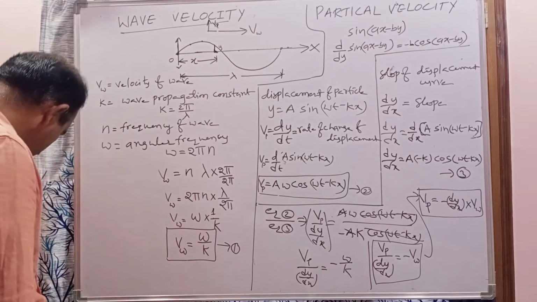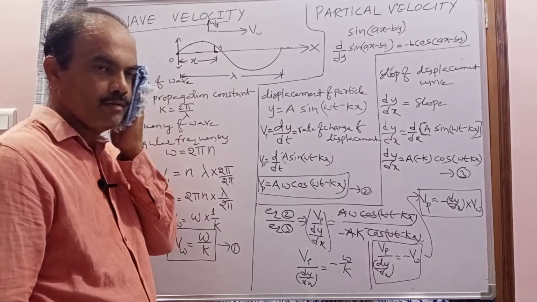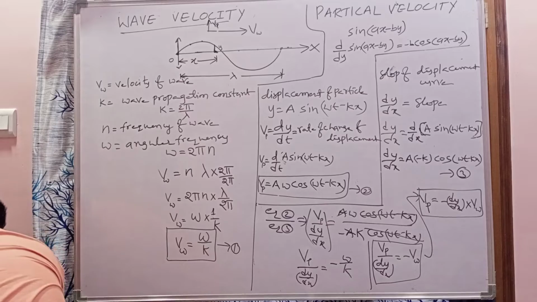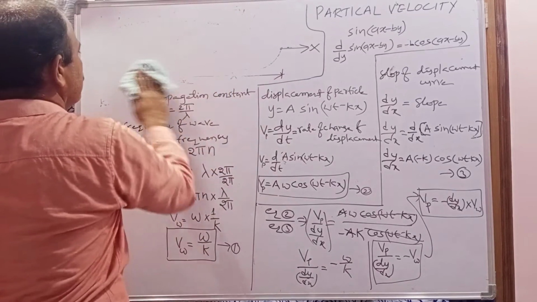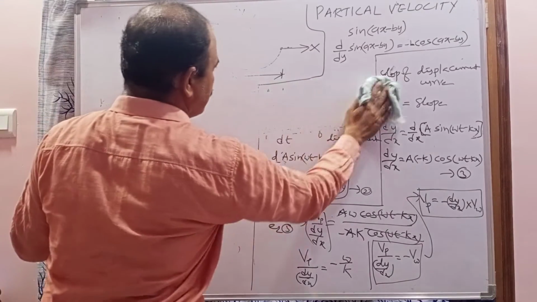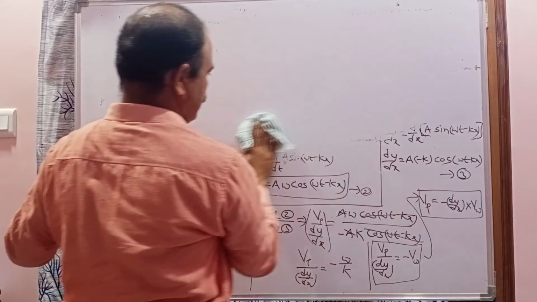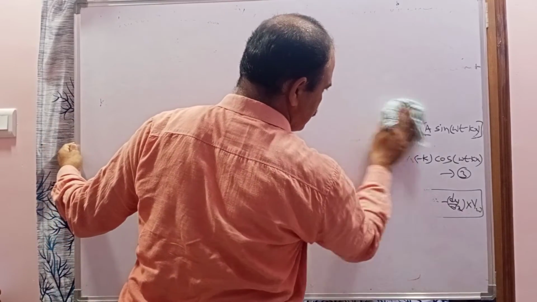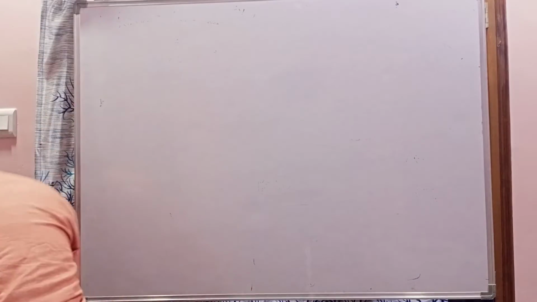And next I am going to derive the equation of the velocity of the transverse wave. So what is a transverse wave?